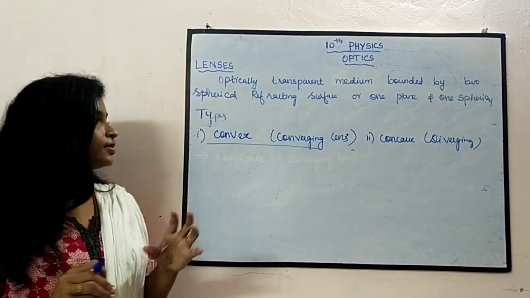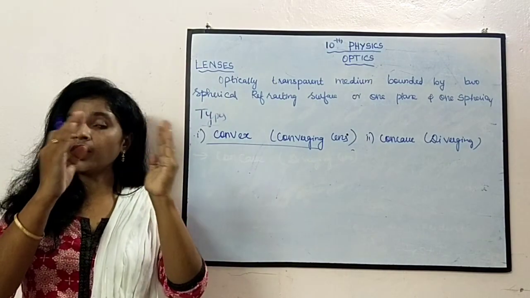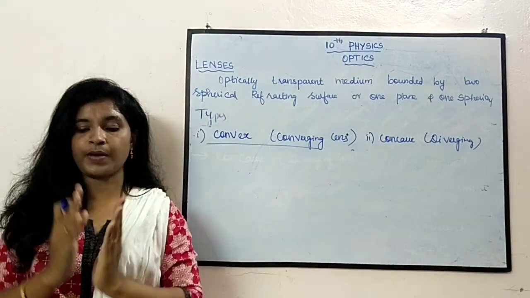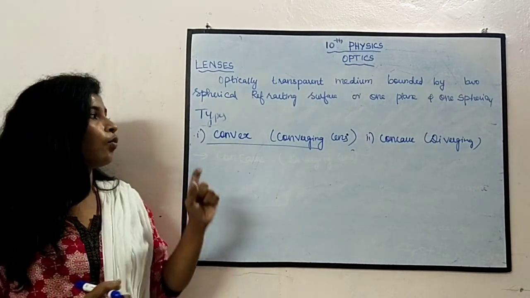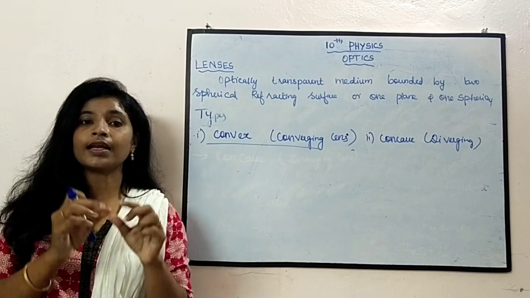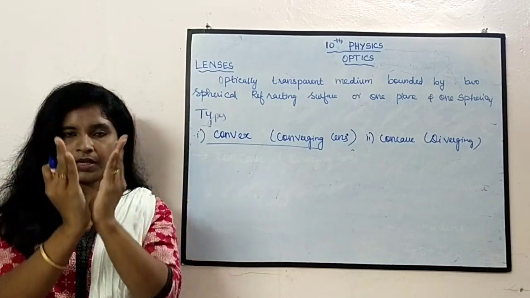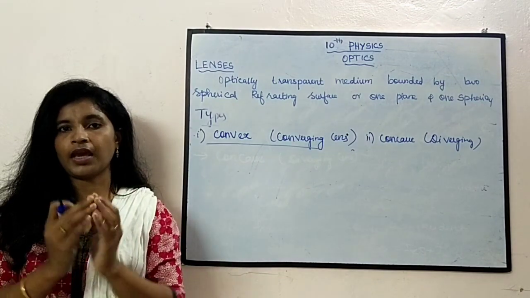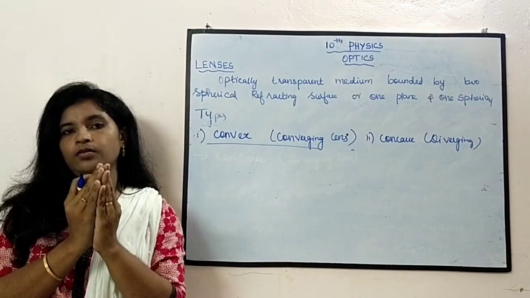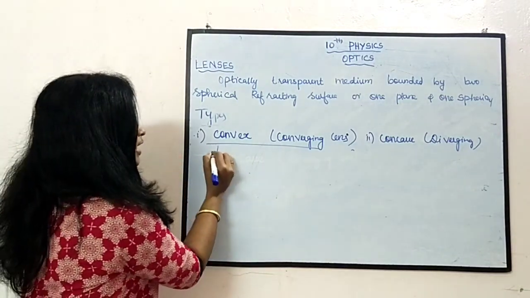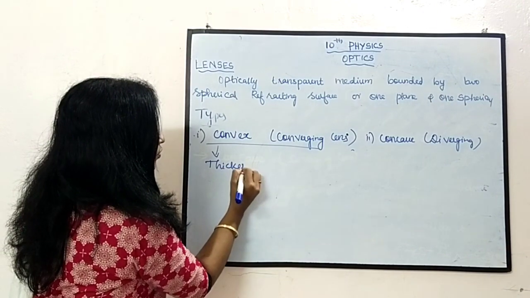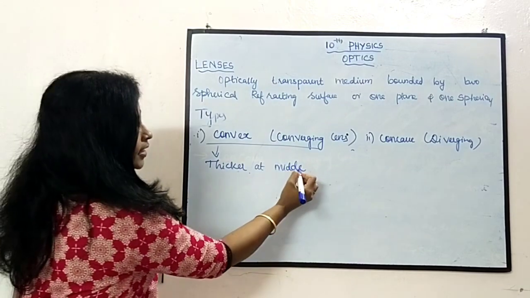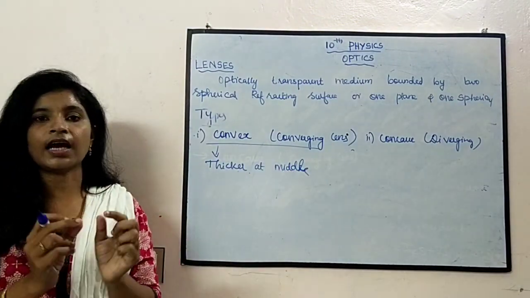This is a lens which is bounded by two spherical surfaces such that it is thicker at the middle than at the edges. The edges will be thinner than the middle. Convex lens means it is thicker at the middle than at the edges. If you look at the middle compared to the edge, it will be thicker.